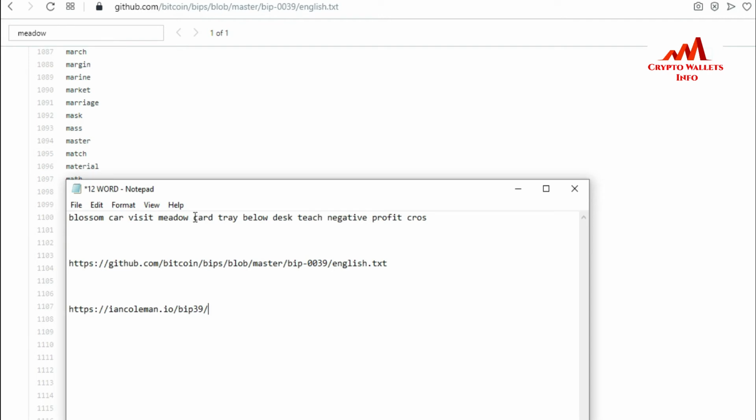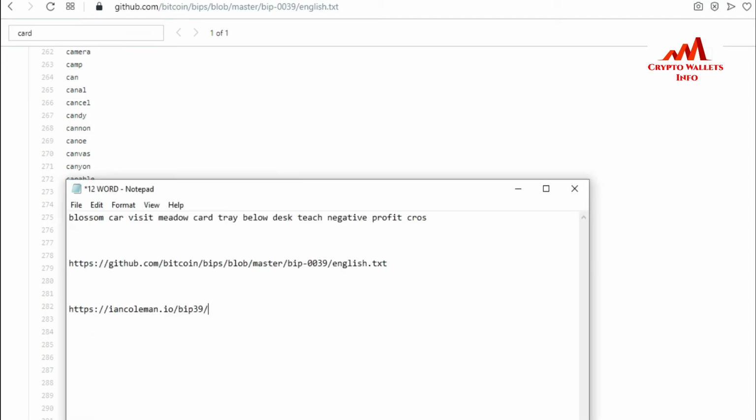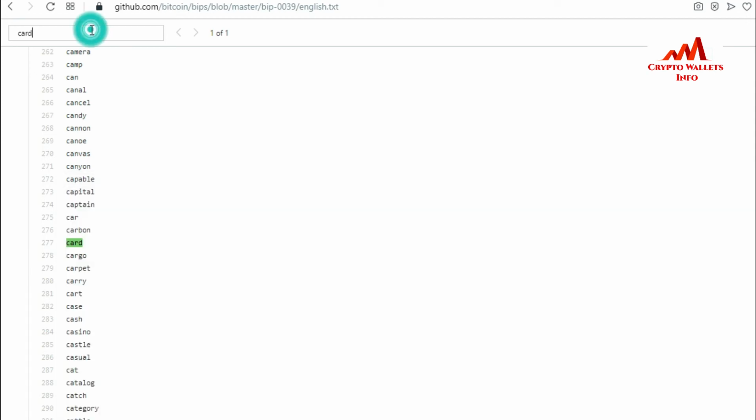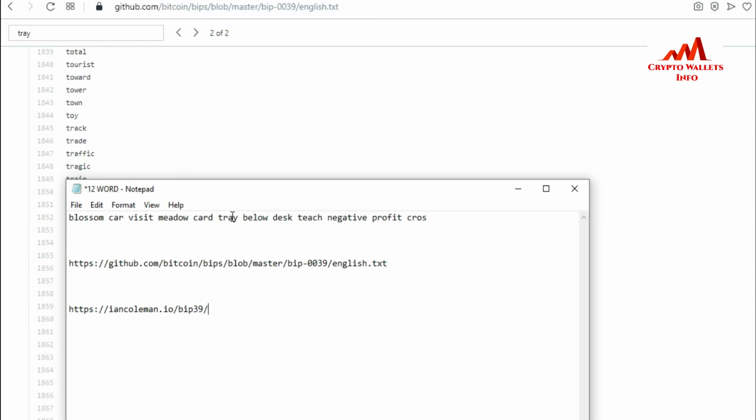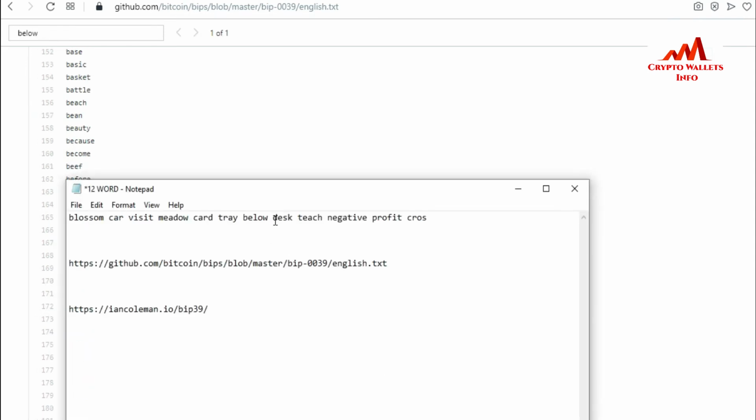Number 4 is correct. Number 5 is card. Just copy and paste here. Card is already available here, which means my fifth phrase is correct. Now I'm going to copy number 6 and enter. This is also available, which means my number 6 phrase is also correct. Now going to copy the number 7 phrase, just copy and paste here. This is also correct.